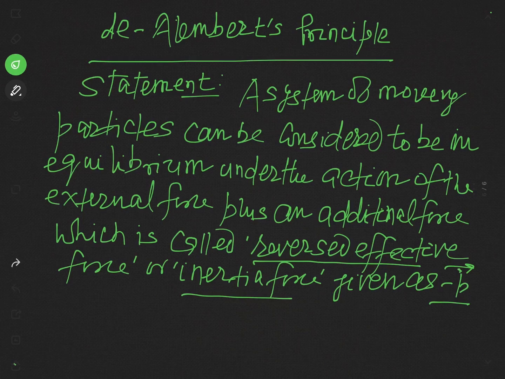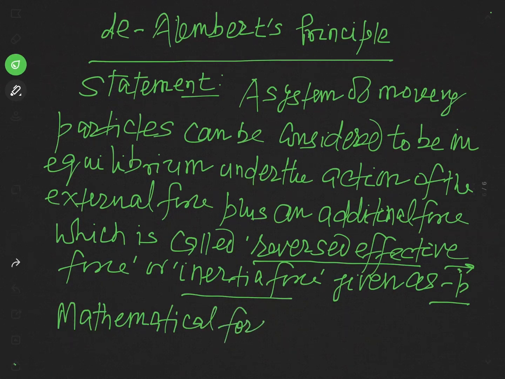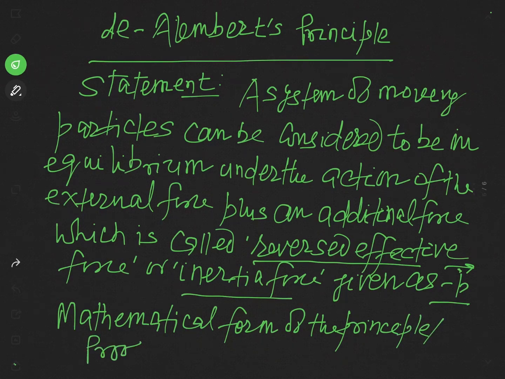Now we will see the mathematical form of this principle. Or you may say this is its proof, but it will be more appropriate to say that it is the mathematical form of D'Alembert's principle, which I am going to derive.